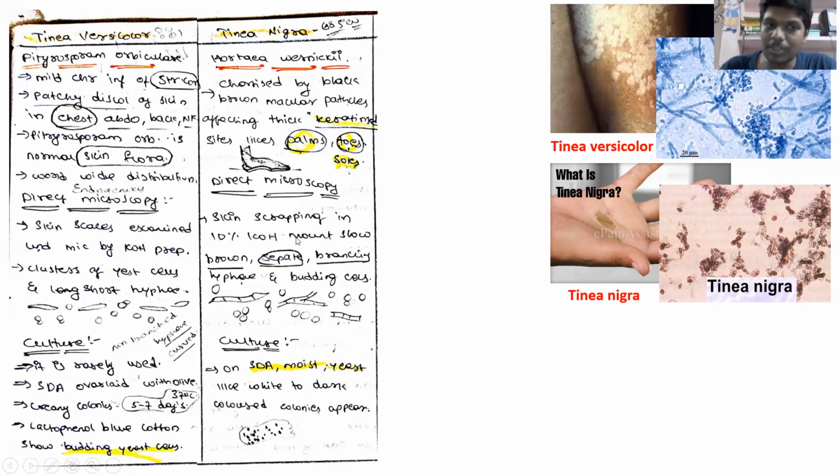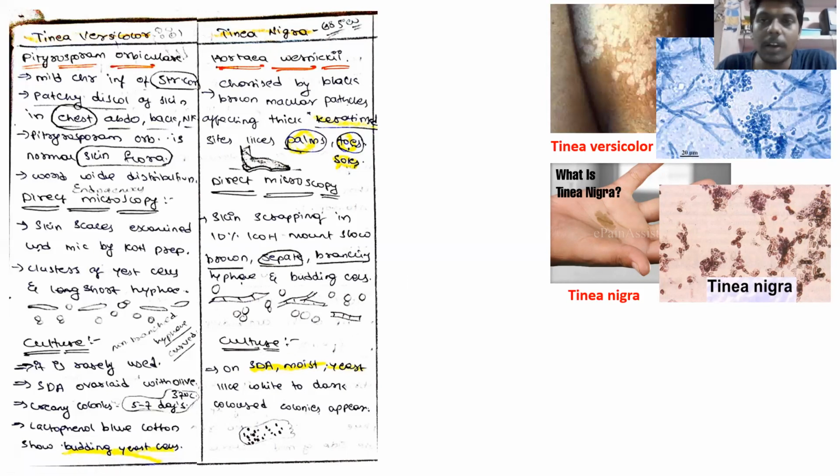In direct microscopy, you will see brown septate branching hyphae and yeast cells, and bud cells can be seen under KOH preparation. In culture, you will get moist colonies. That is all about tinea nigra.